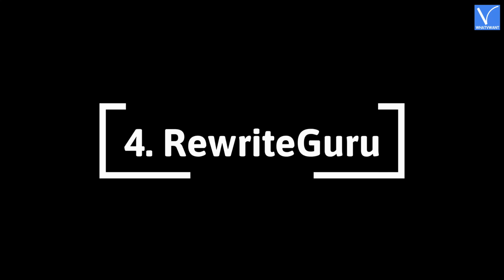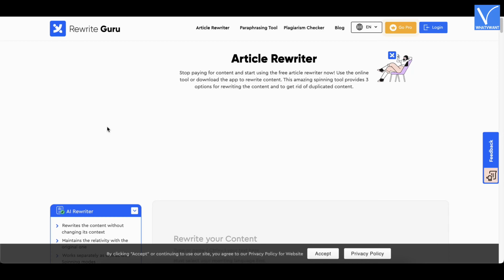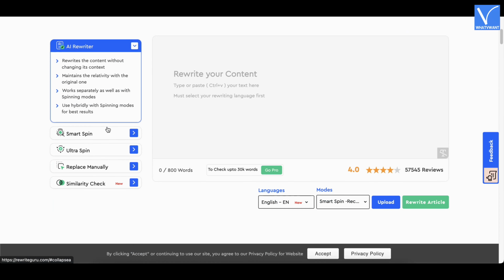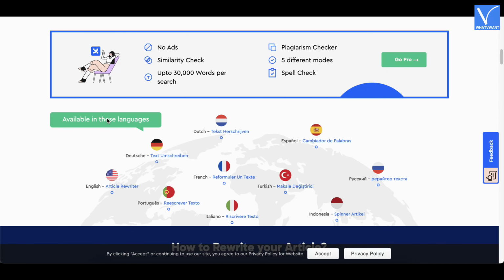Number 4. RewriteGuru. Many content developers use RewriteGuru to avoid plagiarism. It has proven to be a reliable option for lots of customers involved in different forms of marketing. The tool has more than 5 different versions. Smart Spin is considered to be the most popular mode by content writers. In this mode, you can use AI-based bots to create content.